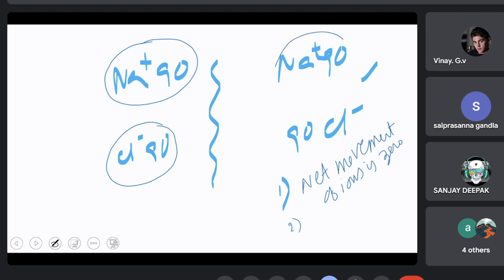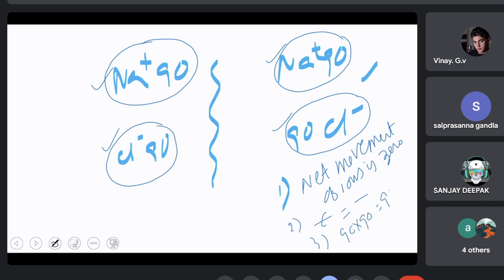Likewise, here also. So it is the same on both sides. And the third rule is, here these are diffusible ions. The product of the diffusible ions on one side is equal to the product of the diffusible ions on the other side. So when these three are fulfilled, we say that this membrane is in equilibrium.